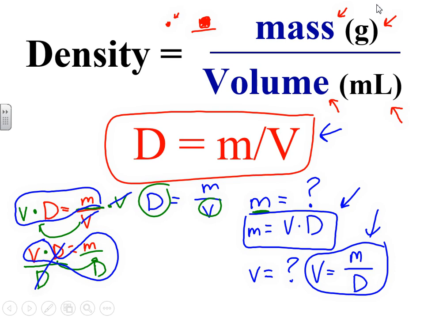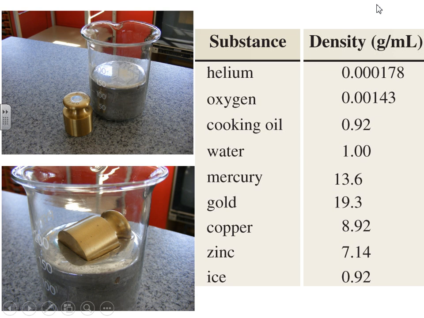Now here are some values for the densities of different materials. We've got helium and oxygen. Helium is one of the least dense materials out there. There is a material that's less dense than helium. Notice the units are grams per milliliter here. These are both gases, which means they have really low densities. Oil also has a lower density. This is why oil will float on water. If you pour oil into a glass of water, it'll go to the top. Water is defined as 1.